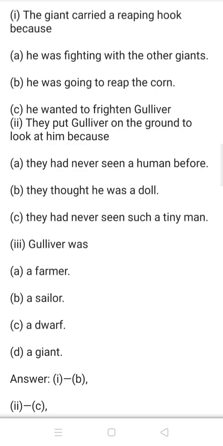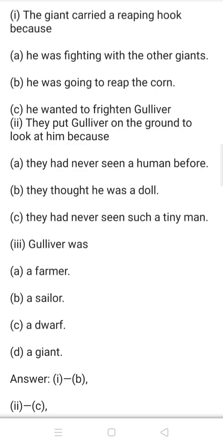And the answer is option B. He was going to rip the corn. Come to question number 2. They put Gulliver on the ground to look at him because: Option A. They had never seen a human before. Option B. They thought he was a doll. And option C. They had never seen such a tiny man. And the right answer is option C. They had never seen such a tiny man.